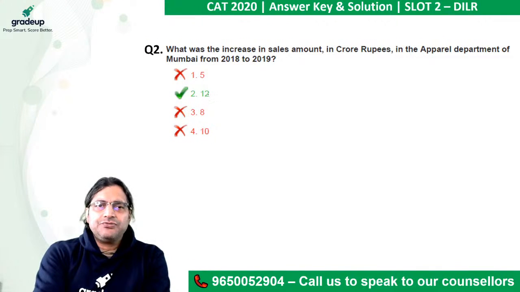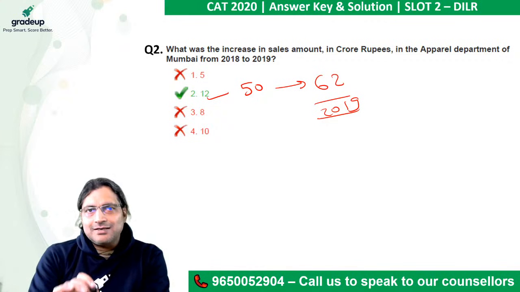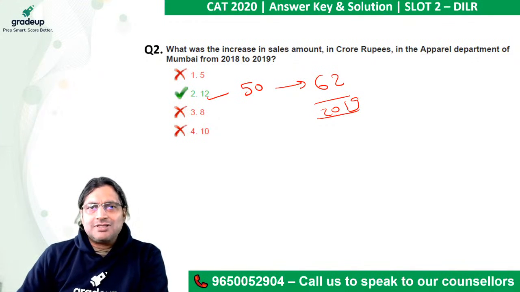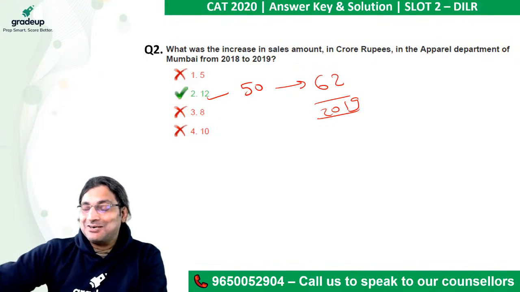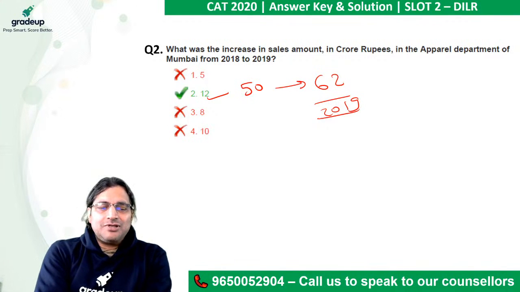50 became 62. Okay, it was 50 in 2018, which became 62 in 2019. So this is your answer. Absolutely nothing in this. You didn't have to apply any brains in order to do this set at least. But I do not think you had such sets in the third slot. Okay, all right. Let's come to the third question.